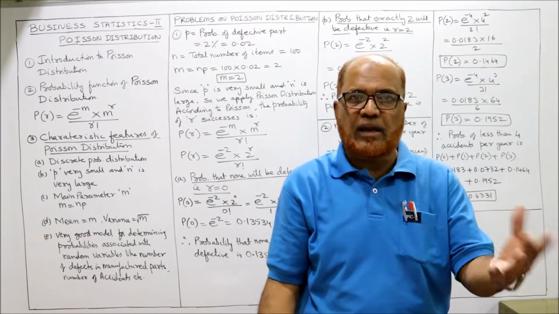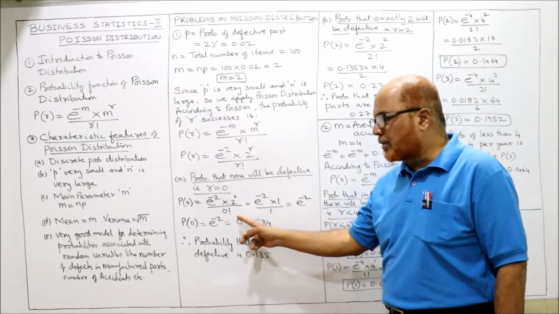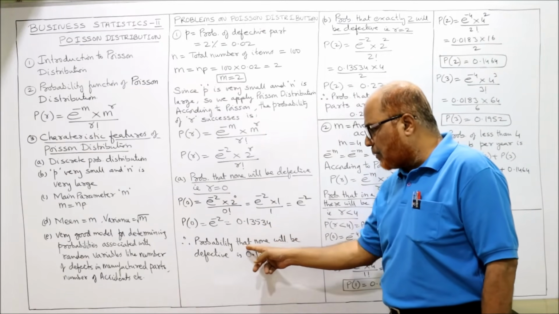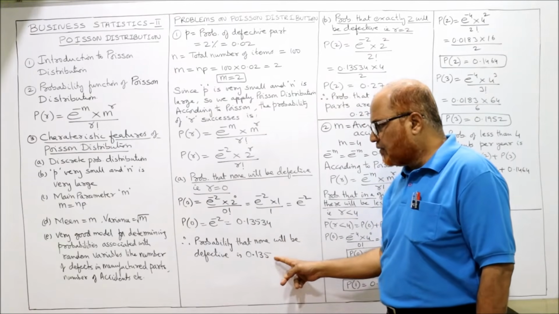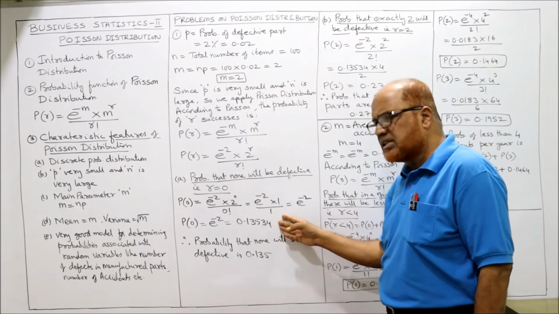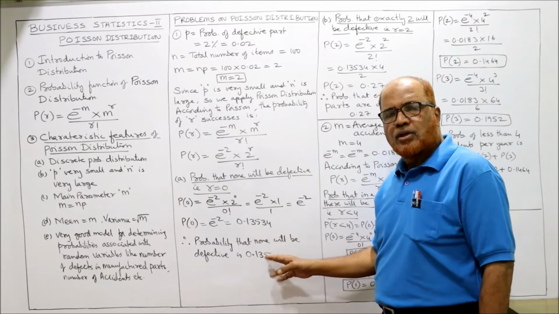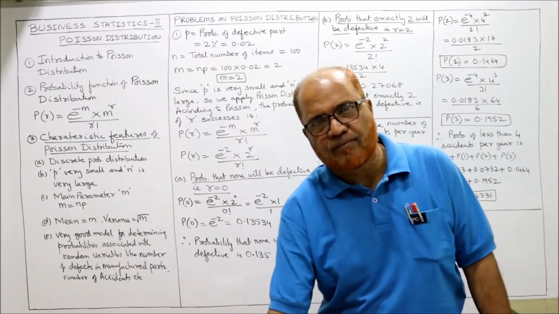You can get the table and refer to it there also. So e to the power of minus 2, from the table, is 0.13534. Therefore, the probability that none will be defective is 0.135. Take 5 digits after the decimal, or take 3 digits, 0.135.